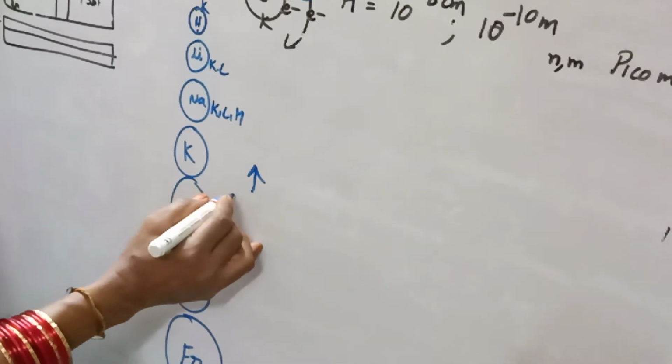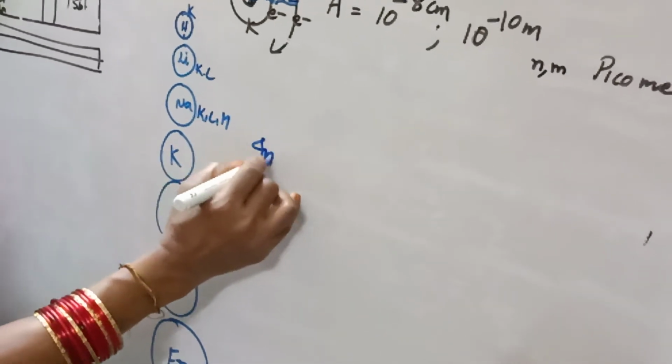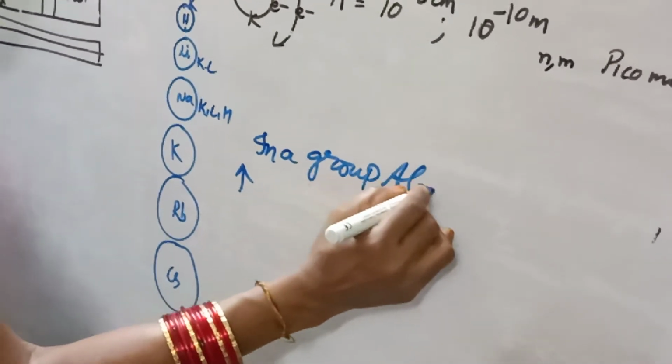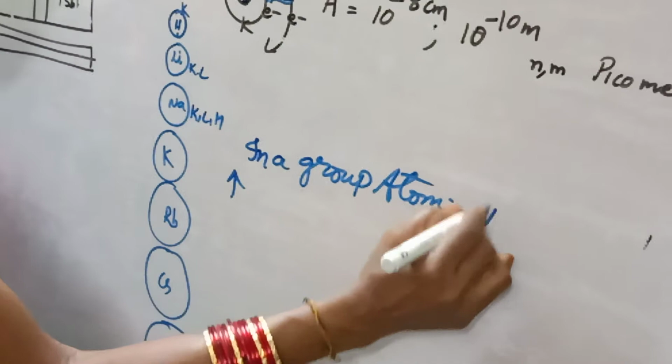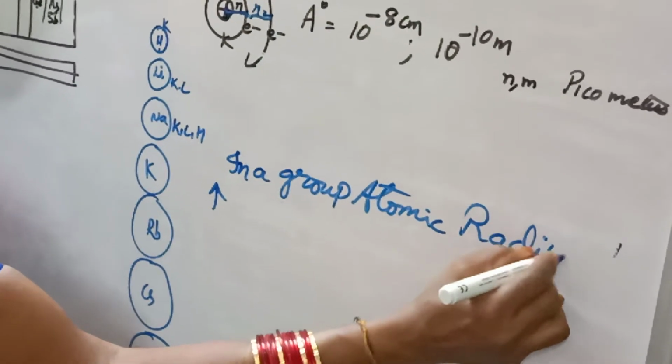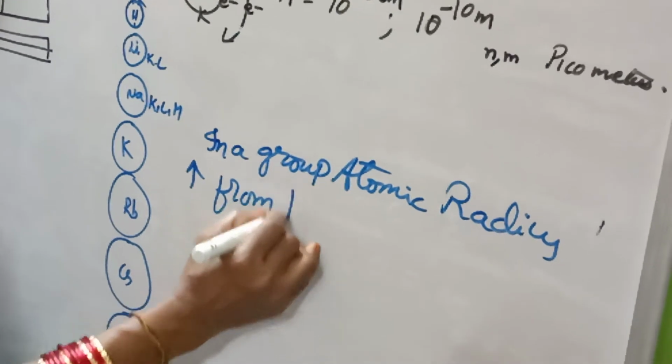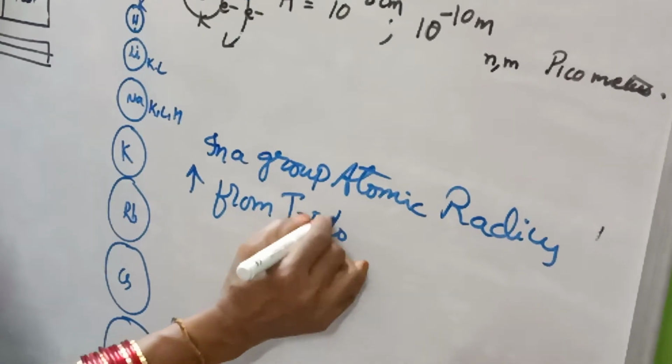In a group, atomic radius increases from top to bottom.